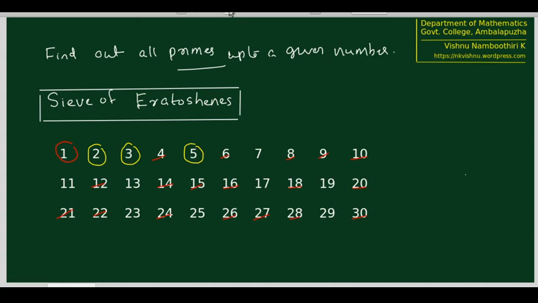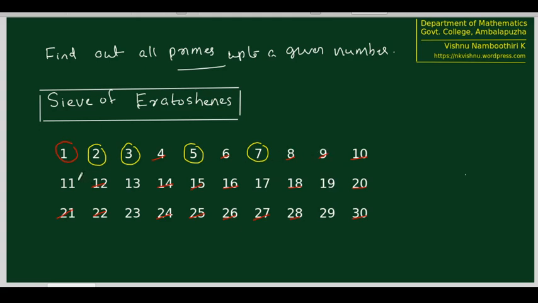Now we cross out all multiples of 5 that have not been already crossed out. Which multiple of 5 is now remaining? Only 25 is remaining, and we remove that. What is the next number remaining after 5 that is not cancelled out? That is 7, so 7 is a prime. Remove all multiples of 7 after 7 that are not already crossed out, but there is no such multiple remaining, so there is nothing to do now.